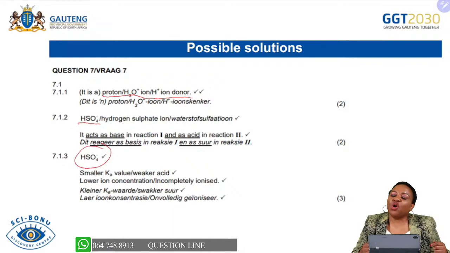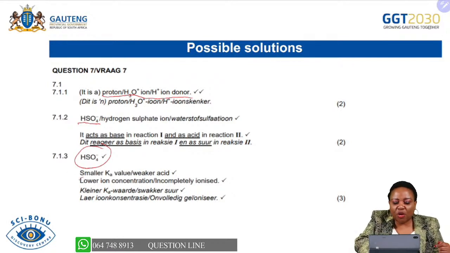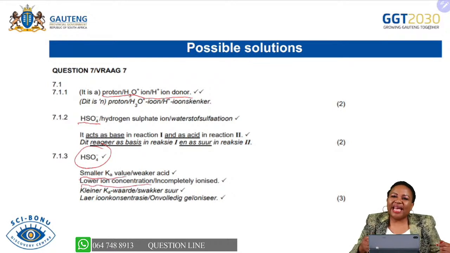As it has a lower conductivity, it will have a higher pH value, but it will have a lower reaction rate again. Lower conductivity, lower rate of reaction, and higher pH as compared to strong acids. So this is very important. It's because of the small Ka value, or we can say a lower concentration of ions as it ionizes incompletely.